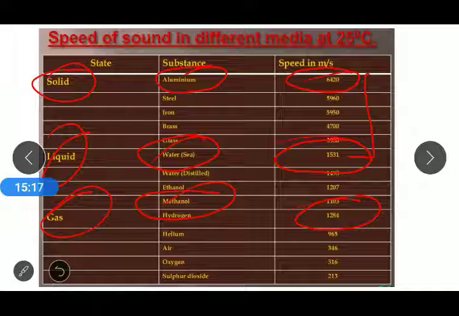So going through the table, the speed of sound is maximum in aluminium among solids, in seawater among liquids, and in hydrogen among gases.